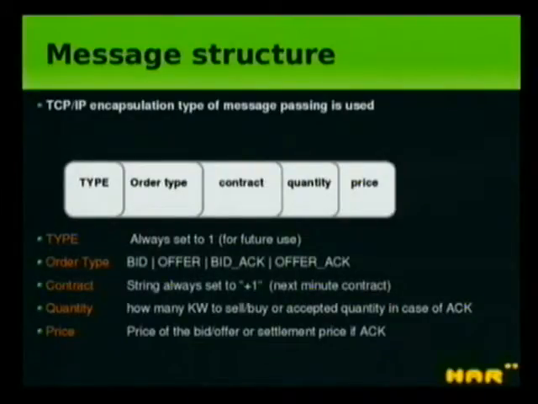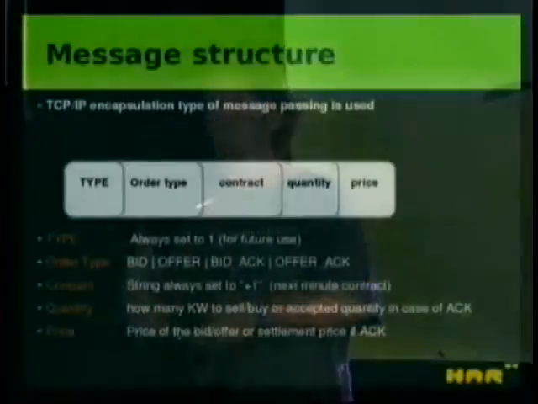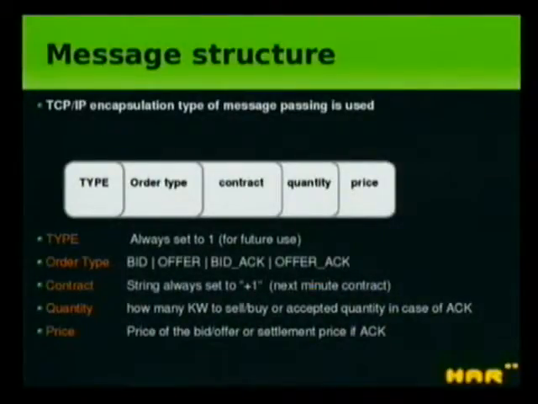Then for every message, we have a quantity and a price. And I think this is quite straightforward. If you are bidding, you will put the quantity that you bid for and the price that you want. If it's an acknowledgement, then the price will be the system price, and the quantity will be 0 if you cannot produce or cannot consume, or the quantity that you can produce.